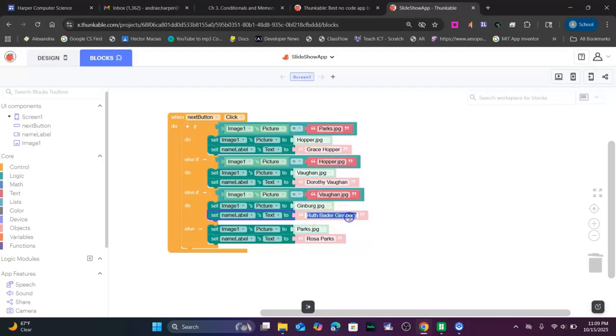Oops, let's make sure we open it. Yeah. And then we'll do the same thing. We hit next. We don't need to check because we only have 4 pictures, so it's not any of these 3. We're going to set it back to Parks and Rosa Parks, and then it just starts over. That allows us to loop. So it's really important we do this one if statement. We don't want to do separate if statements, and I will explain why that wouldn't work in class.